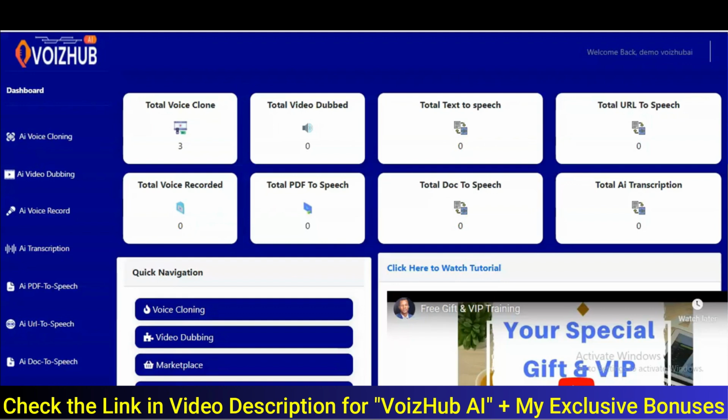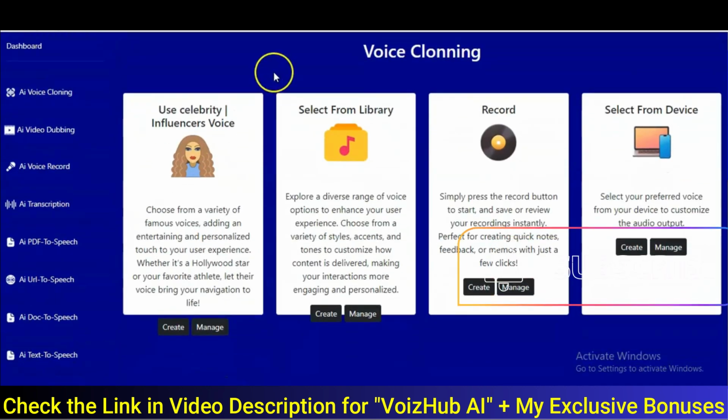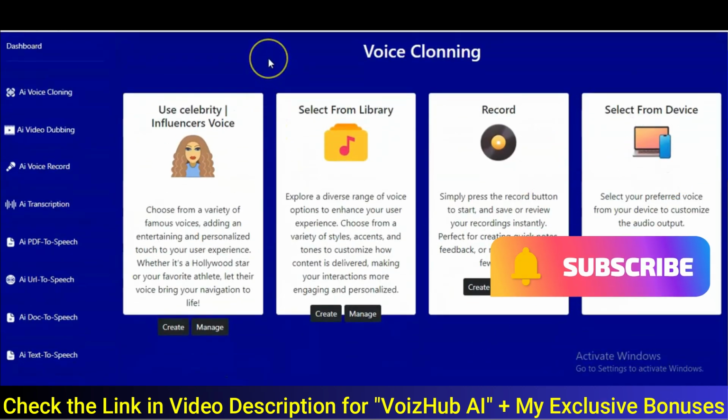Welcome to VoizHub AI, your number one AI voice cloning, AI video dubbing, AI voice recording, AI transcription, and AI PDF to speech, and many more. So right here, I'm going to show you step-by-step method of using your VoizHub AI account. Now, when you get to your dashboard this way, you come to the sidebar and click on AI voice cloning. And then you will be taken to this interface where you're going to see different methods that you can use